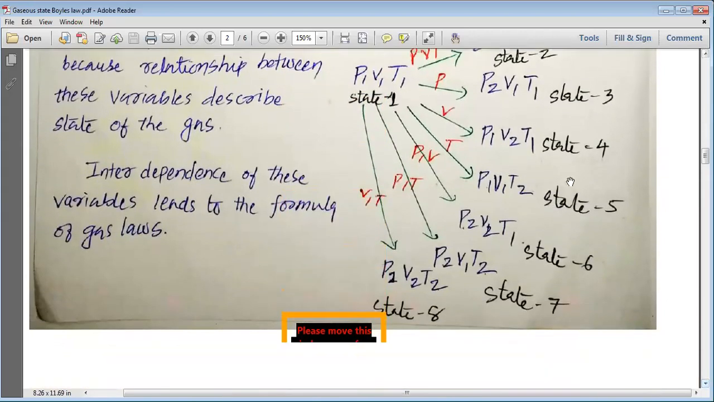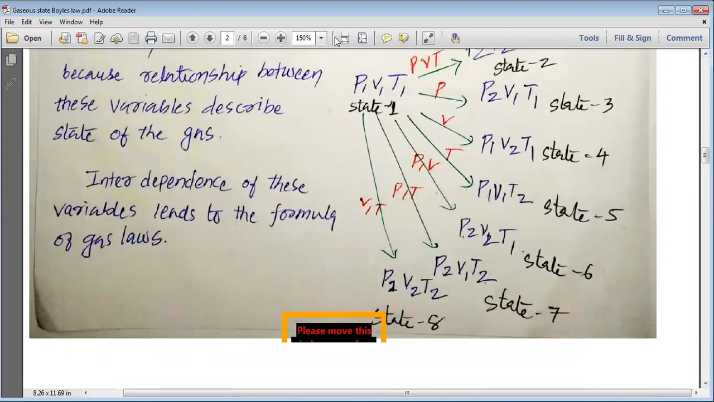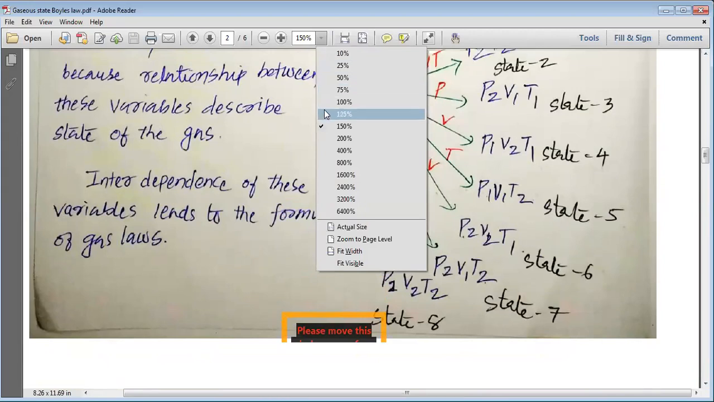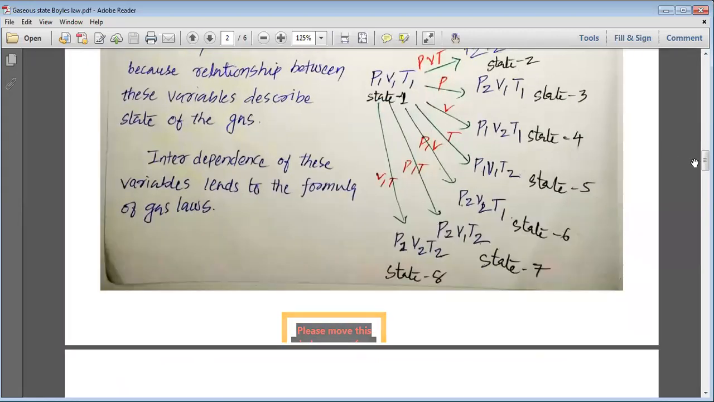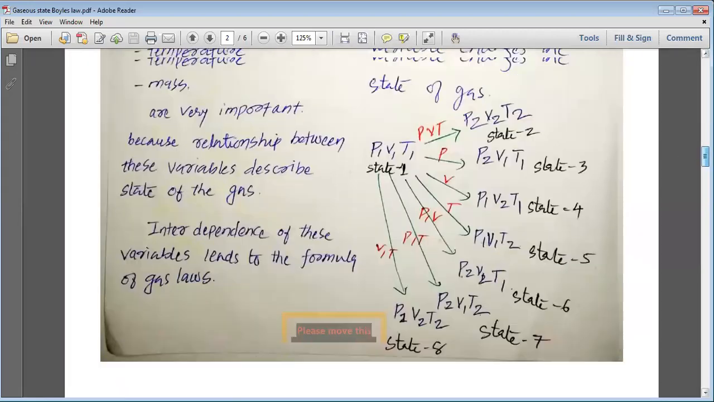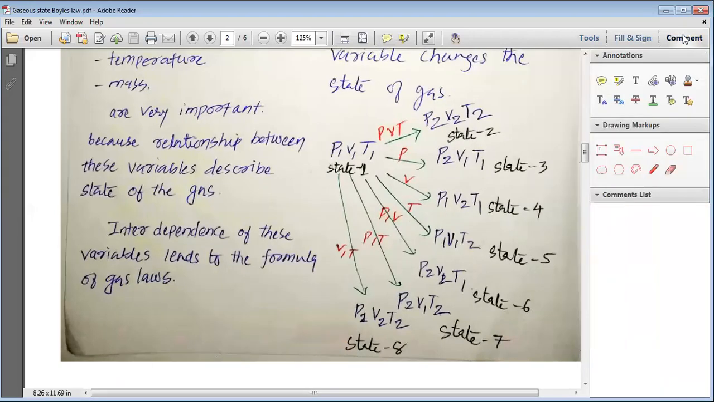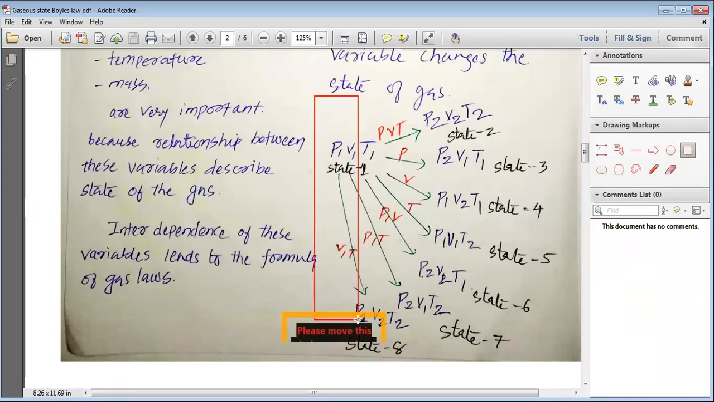Let us try to understand this idea in a different manner, my dear students. Please have a look at a picture that is present on your screen. You can see a particular picture on your screen. I'm going to make a box around it for you.